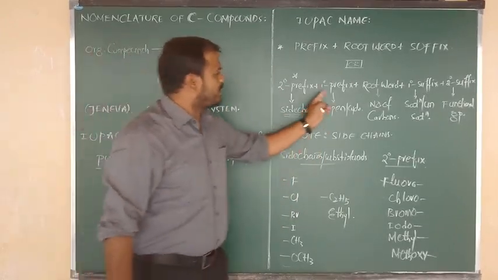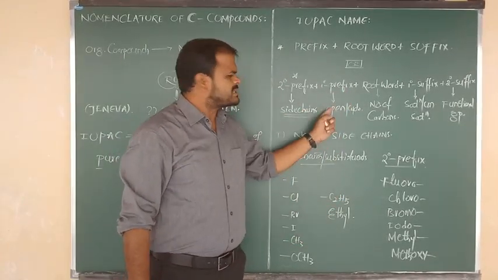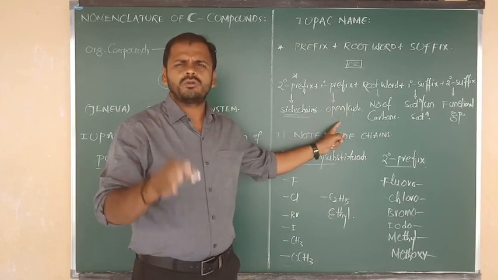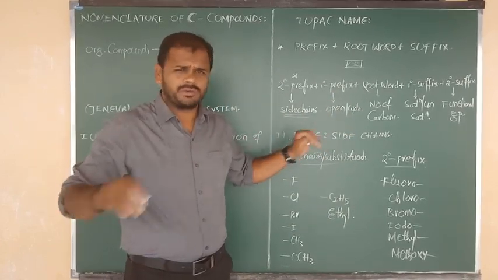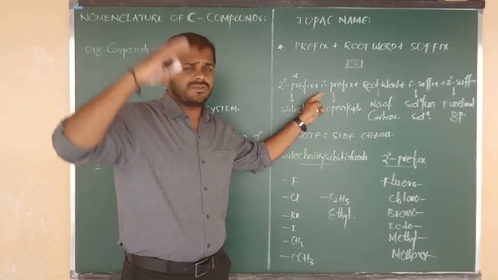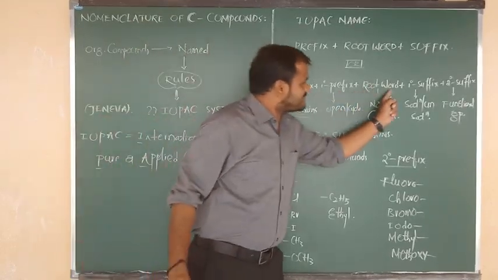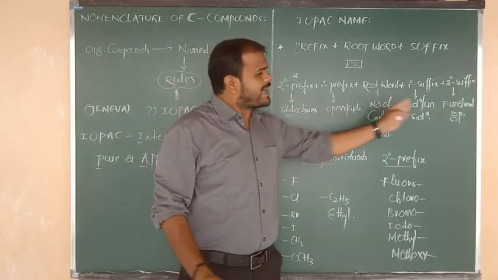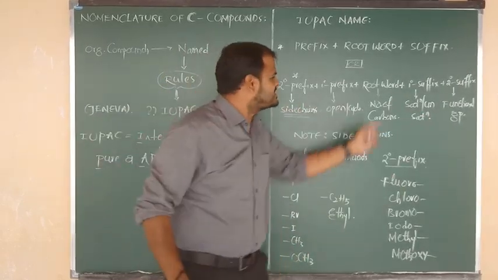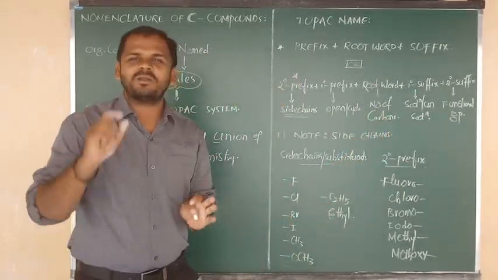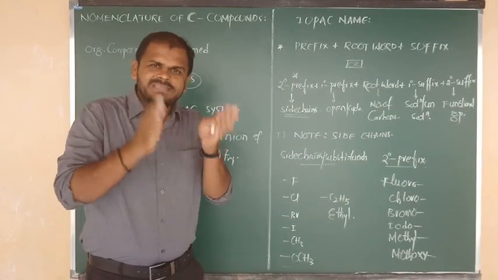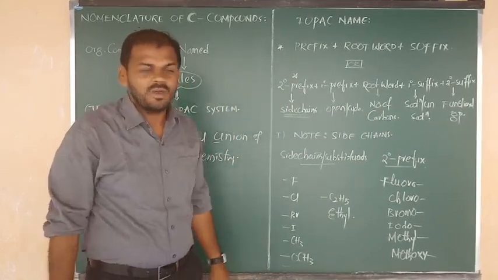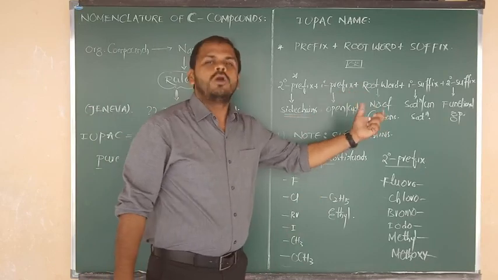Next we have to go to the primary prefix, but it is not a bigger matter. Here we just have to denote the open or cyclo. We don't need to write. Okay, leave it. Of course, about this we will discuss at a higher level. Next one is we have to write what? Root word. This is very important. In the entire chain, just like a backbone, that is nothing but the number of carbons, or root word is the backbone. That is the main center point. Okay, all of you? So now I want to show you the root word information.